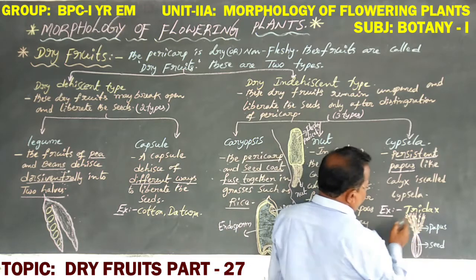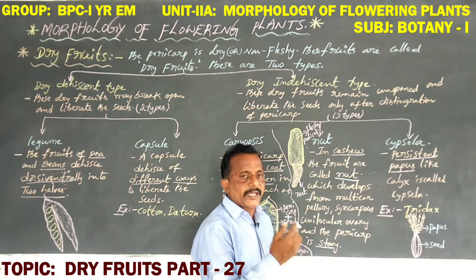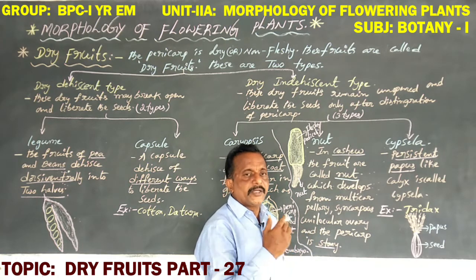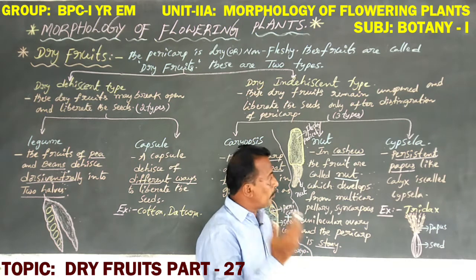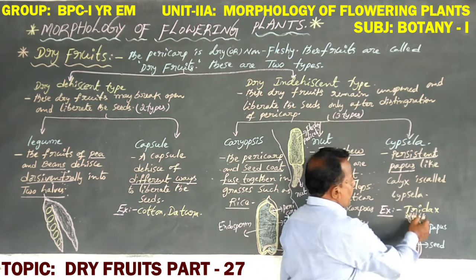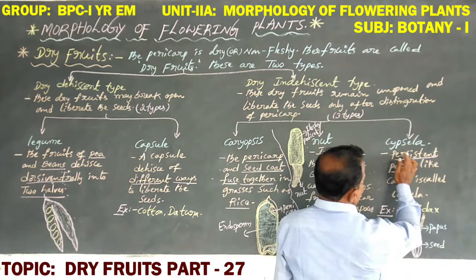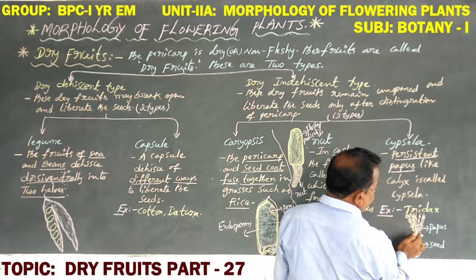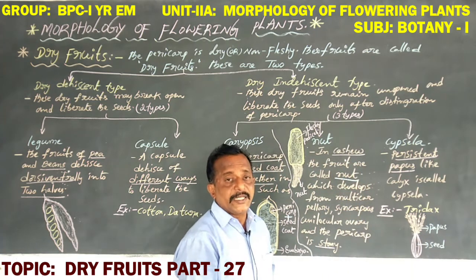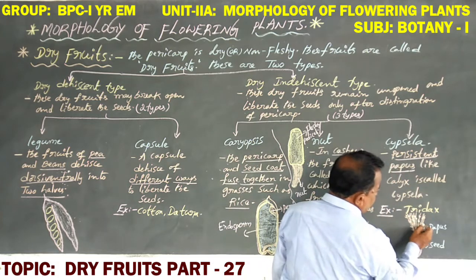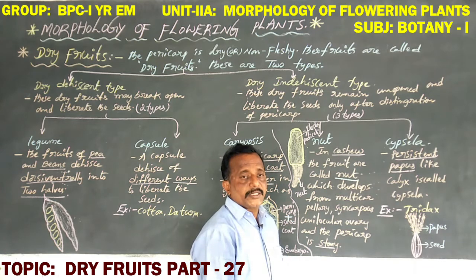So these are the calyx. Calyx is generally green in color, but here in these plants, the calyx looks white in color and has thread-like structures. The white, thread-like structure of the calyx is called persistent pappus. The persistent pappus like calyx is arranged above the seed, not below the seed.